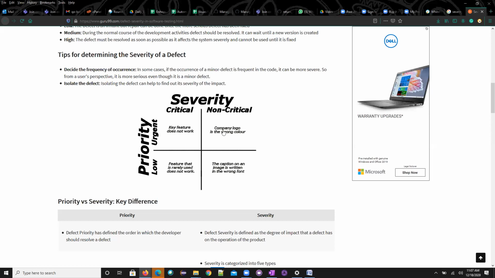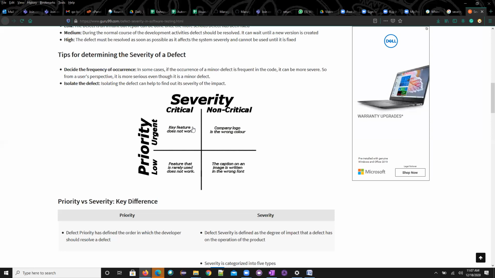Now let's see the reverse of this, because this is what people will ask in interviews. Can you tell me an example of high priority, high severity? Can you tell me an example of low severity, high priority? Many people will ask you this quadrants question. Guys, when I'm saying high, please consider that as critical. That's how it is originally asked in interviews, I just wanted to replicate that.